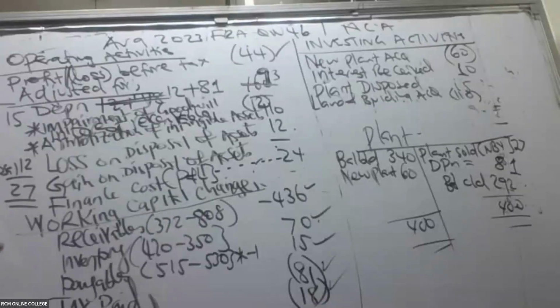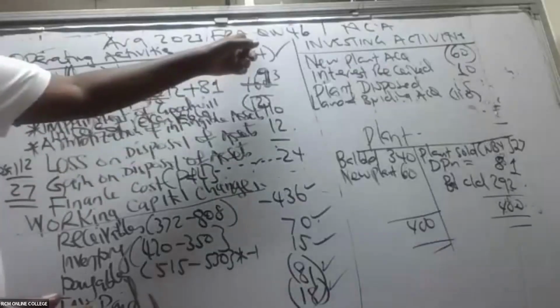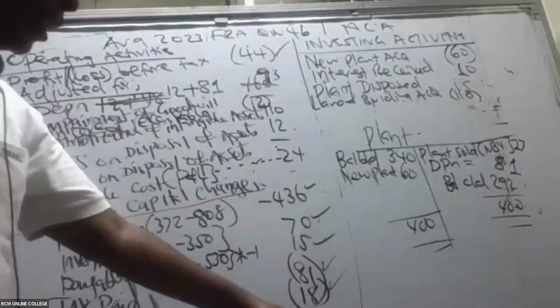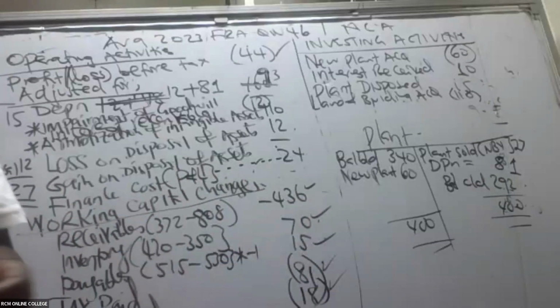So then can you kindly do Mwalimu a favor? Are you able to come and add these operating activities? All of them. Operating activities, how much do we have?